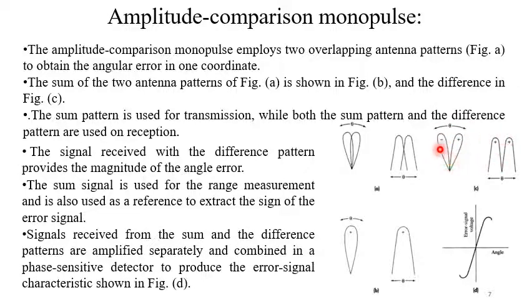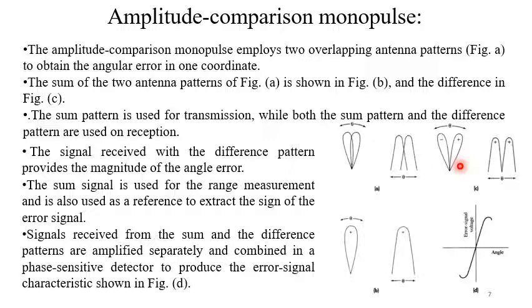So the sum pattern is used for transmission only, while both the sum pattern and the difference pattern are used on reception. So we will receive actually two kinds of signals. One is the sum, another is the difference. Now the signal received with the difference pattern provides the magnitude of the angle error. The sum signal is used for range measurement and is also used as reference to extract the sign of the error signal.